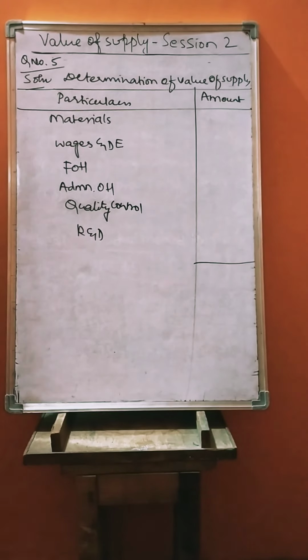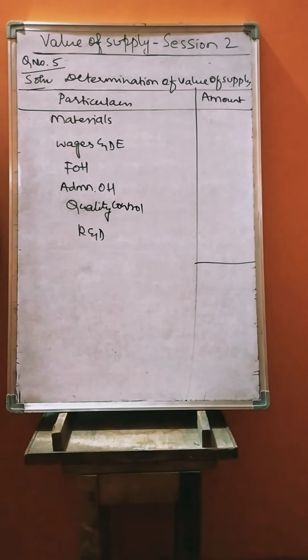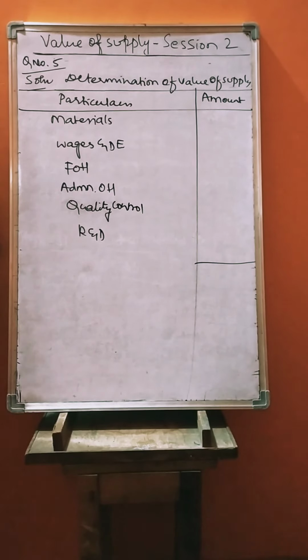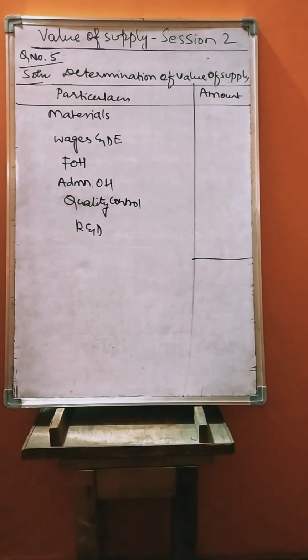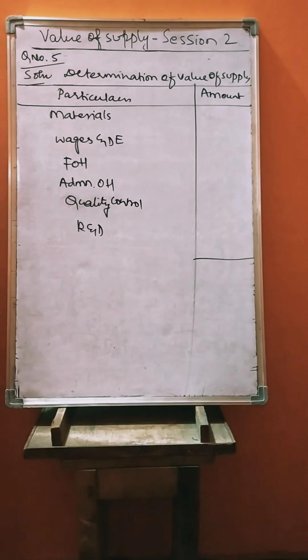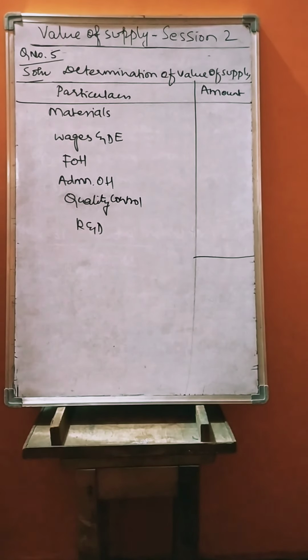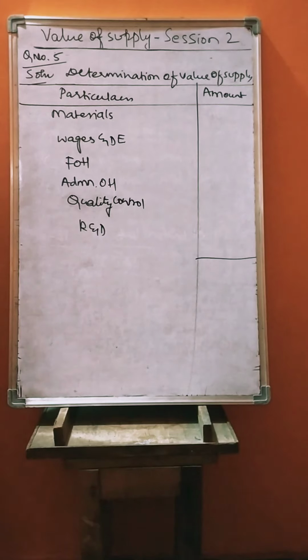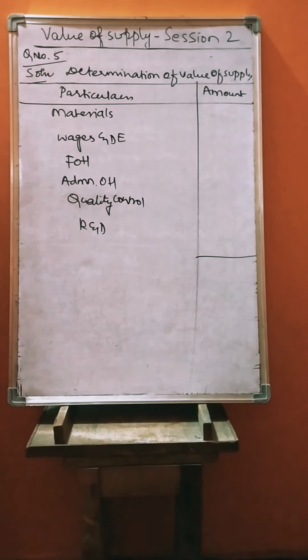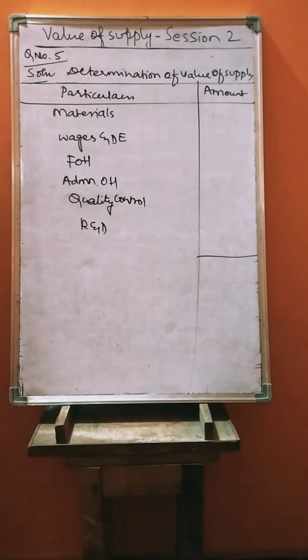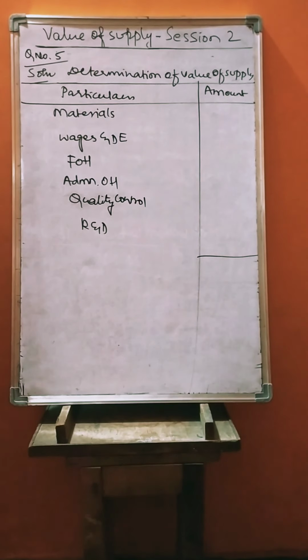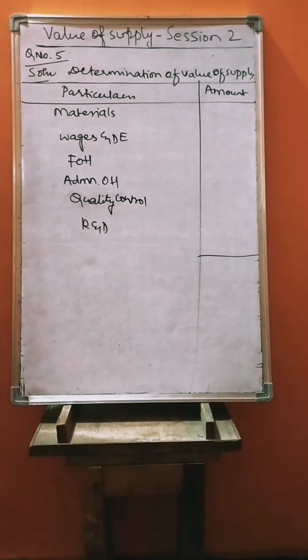Look at question number 5. ABC company provides data relating to the month of June. You are required to find value of supply in rule 30. So they have given material including IGST 18%, 23,600, wages and other direct expenses 7,500, factory overhead 5,000, admin overhead 500, selling overhead 3,000, quality control cost 1,000, R&D cost 500, sale of scrap 500, profit margin 15% is given. So you are supposed to find the answer for rule 30.